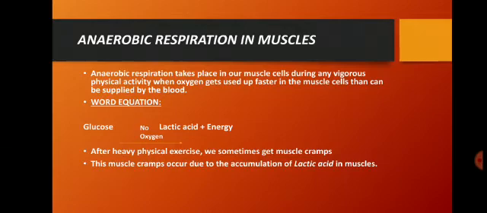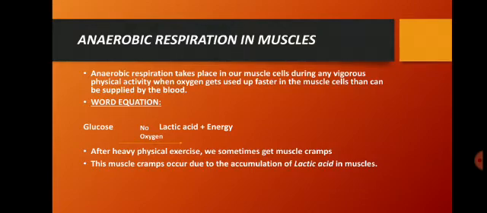The anaerobic respiration taking place in the muscles only provides the extra energy needed under these circumstances. It does not provide us energy for doing other kinds of work.